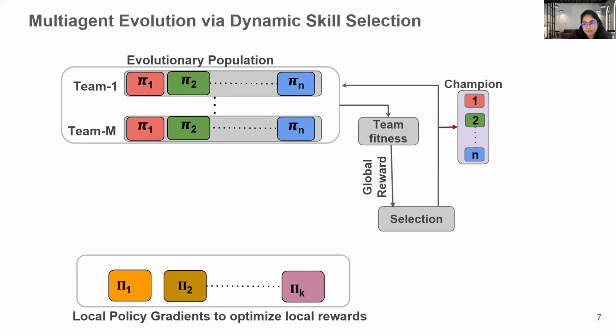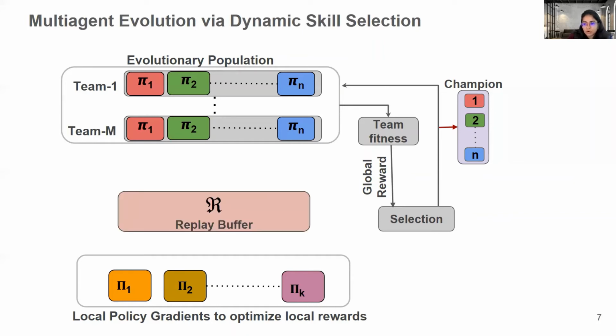Now, to attain this sample efficiency in our architecture, we use the best of both worlds. We use the sensitivity of global rewards in CCEA, along with the sample efficiency of fast policy gradient based methods. So both of these optimizers, where one optimizer is trying to optimize the global reward, which is CCEA, and the local policy gradient learners, which are optimizing the local dense rewards, talk to each other in some way via a shared replay buffer.